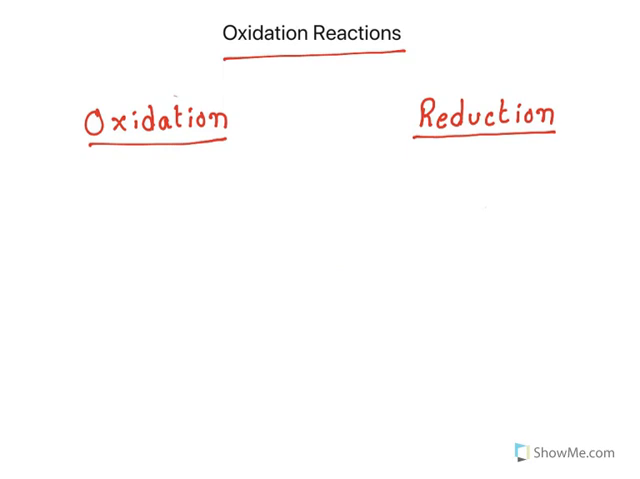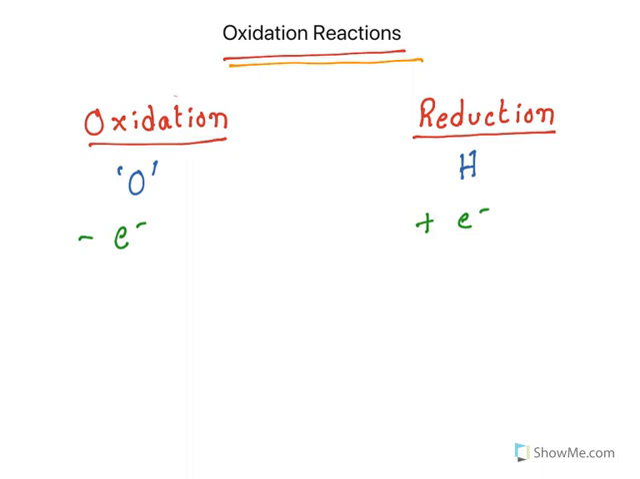Moving further. Now, let us see what these oxidation reactions are. Now, oxidation and reduction can be defined in many ways. One way is if you add oxygen, it becomes an oxidation reaction, or if you add hydrogen, it becomes a reduction reaction. These can be defined with respect to electrons also. If you remove electrons, that process is called oxidation. If you add electrons, that process is called reduction.